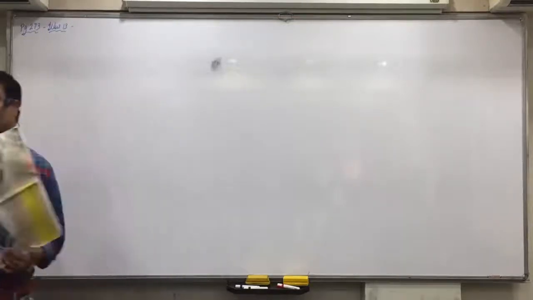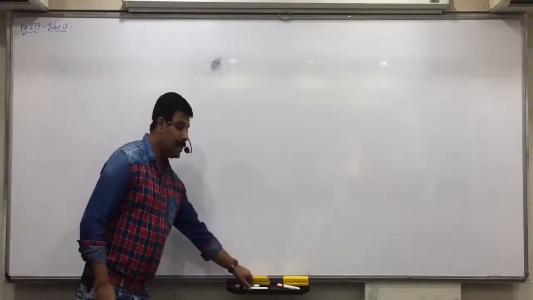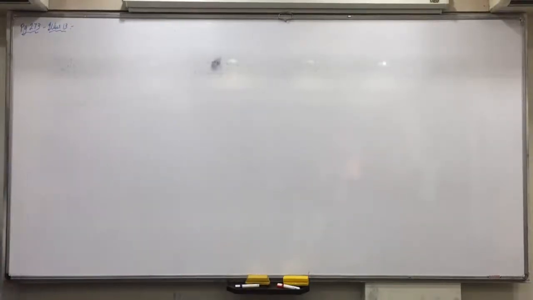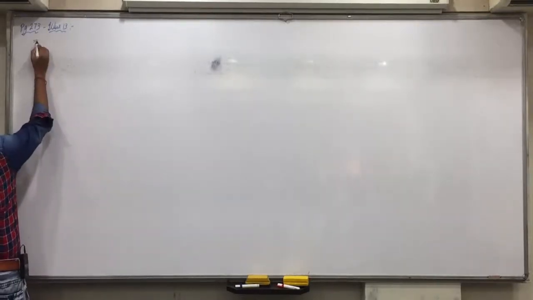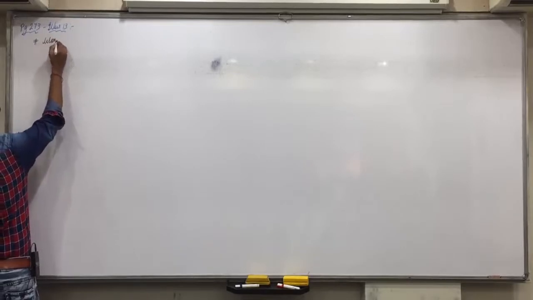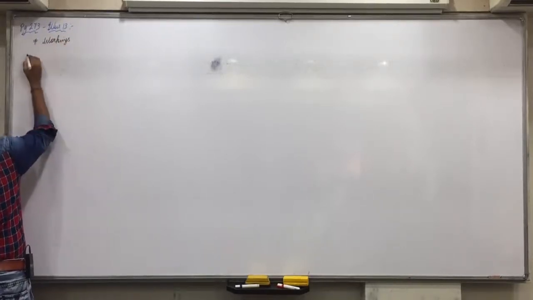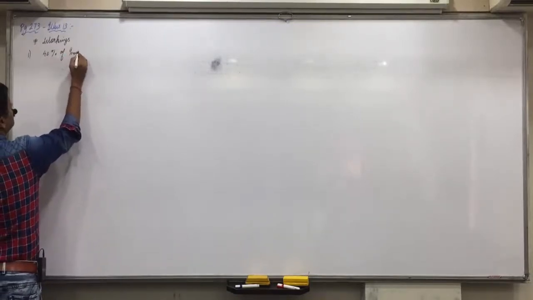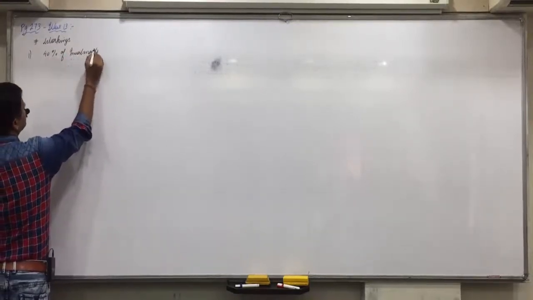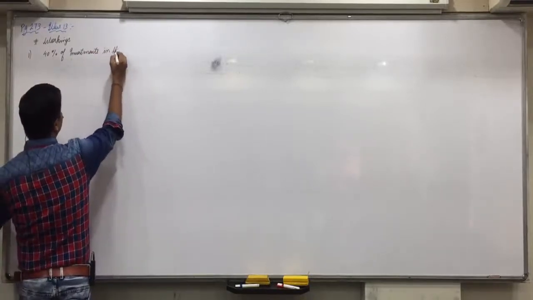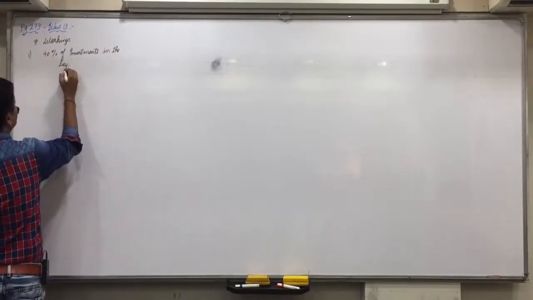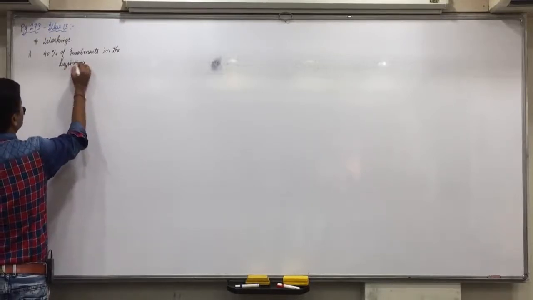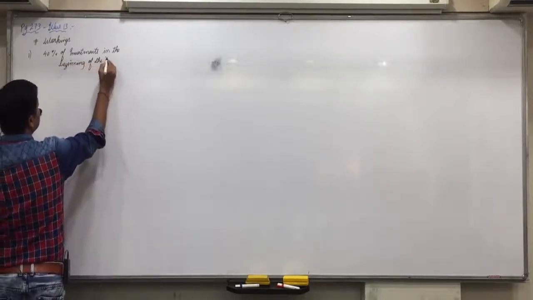In the beginning of the year, how much are investments? 4 lakhs. Okay, be attentive. 40% of investments in the beginning of the year will be 1,60,000.